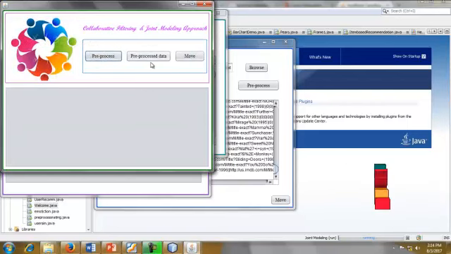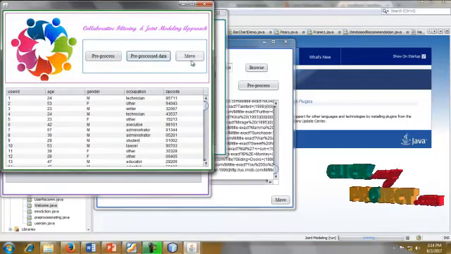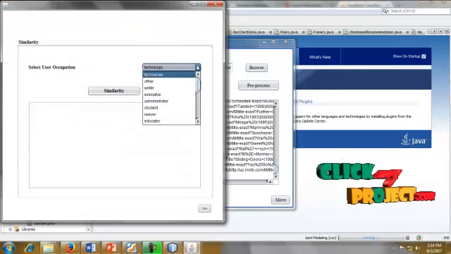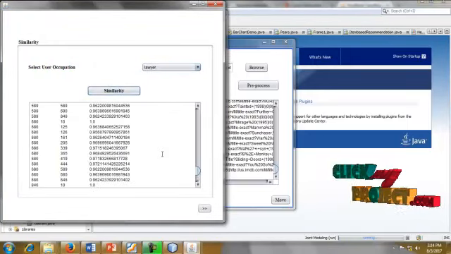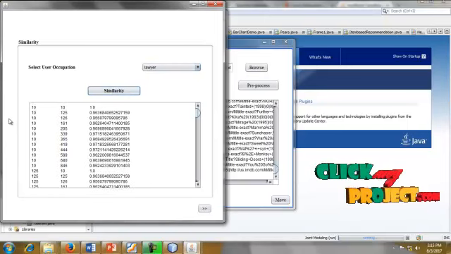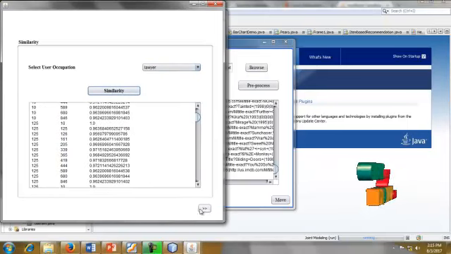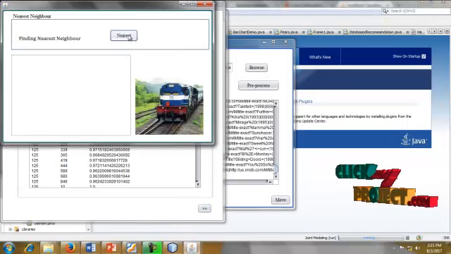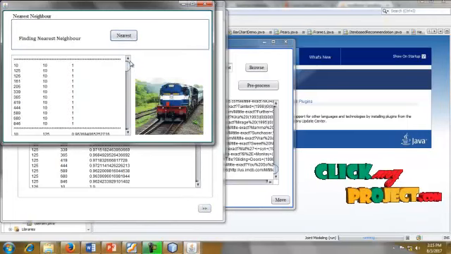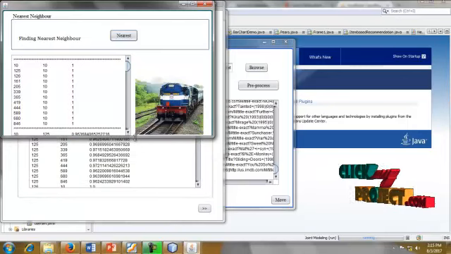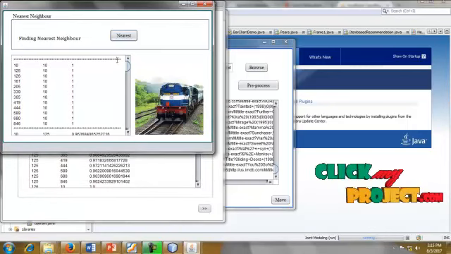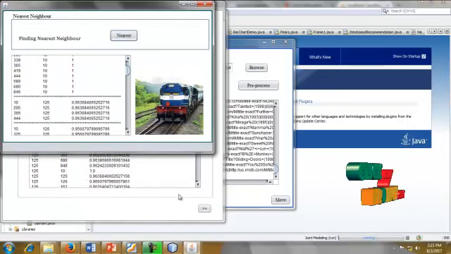The data is going to be pre-processed. This is the pre-processed data. Now the movie as user occupation is lawyer. This is some general similarity measurement finding the nearest neighbor. These are the nearest neighbor calculations based on the Euclidean distance.